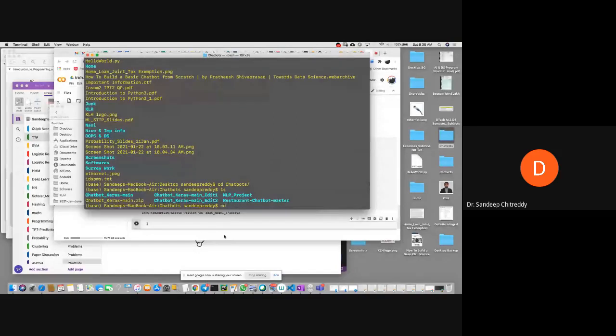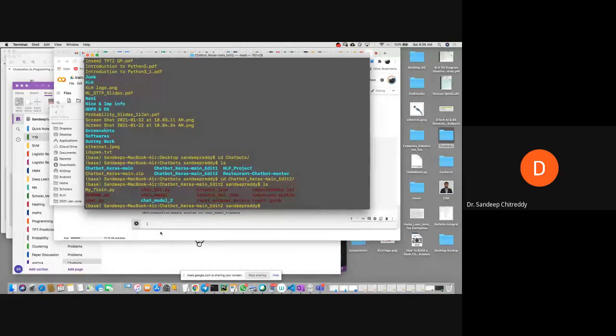I hope everyone knows the terminal way of doing this, right? We can run a Python script through the terminal, using a GUI, or with Google Colab. You can do it in any way. So these are my files. I hope the terminal font is visible, students.